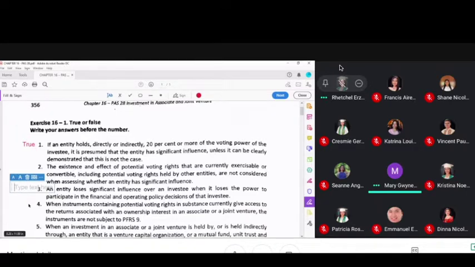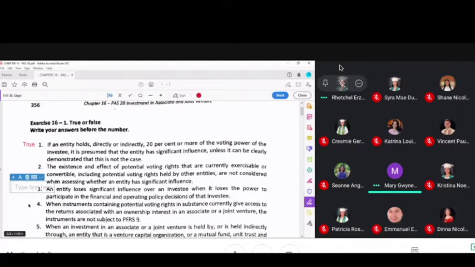Below 20%, it will just be a passive investment, a regular investment. So it will be PFRS 9 that will apply. If you go beyond 50%, then it will now be PFRS 3 that will apply. It will now be considered as a subsidiary. It will not be an associate, it will be a subsidiary, and you will now be considered as a parent.